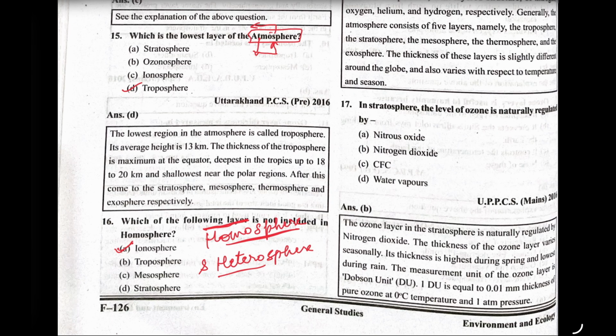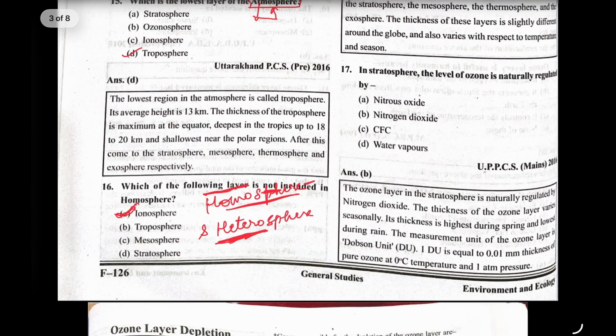So this is called the homosphere, and it consists of the troposphere, stratosphere, and mesosphere. The heterosphere is where nothing is consistent, and it mainly consists of the ionosphere, thermosphere, and some part of the stratosphere and mesosphere. So not included in the homosphere are the ionosphere and thermosphere.